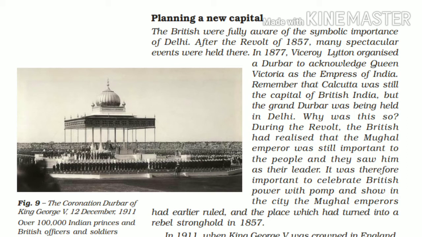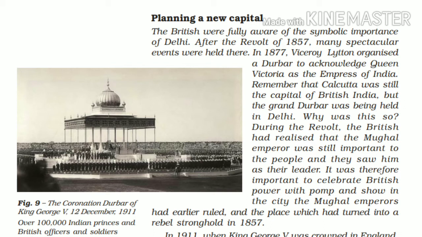But as I've told you in the introduction, the Mughal emperors were ruling in Delhi, and before the Mughal emperors there was the Delhi Sultanate, Qutbuddin Aibak, and many rulers. So due to this, Delhi held the utmost importance then also. They realized that unless we uproot the Mughal emperor from Delhi, the people will not be under our control. So instead of making Kolkata the capital of India, they chose Delhi as their capital. It was therefore important to celebrate British power with pomp and show in the city.